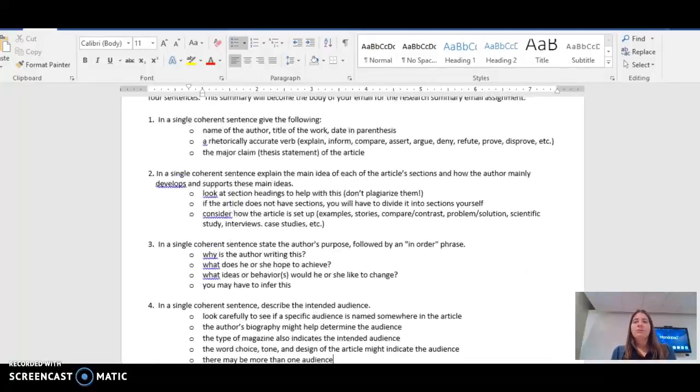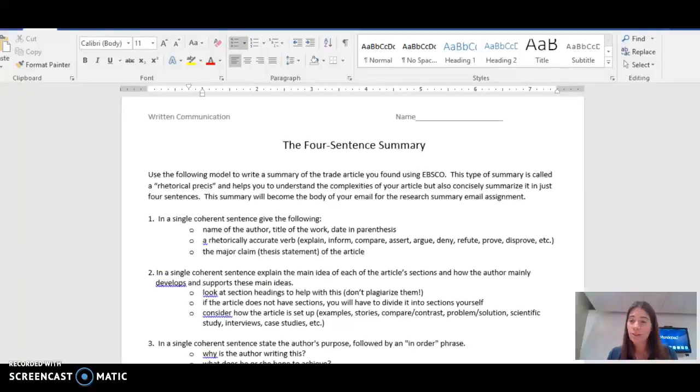Now, does your summary have to be 4 sentences? I've had a few students do it in 3 sentences. So they fit all this information in 3 sentences. And sometimes that was by taking sentence 4, the audience, and putting it into sentence 1. Or you could probably slip it into sentence 2. But maybe you're reading a complex article that has multiple sections, and maybe your sentence 2 is going to need more than 1 sentence. If you feel like it's getting clunky or confusing, describing the main idea of each of those subsections, then maybe you need 2 sentences there. So, 3 sentences, 4 sentences, 5 or 6 sentences, that's fine. But the point is we want it to be very concise, and you want to pack a lot into each sentence.